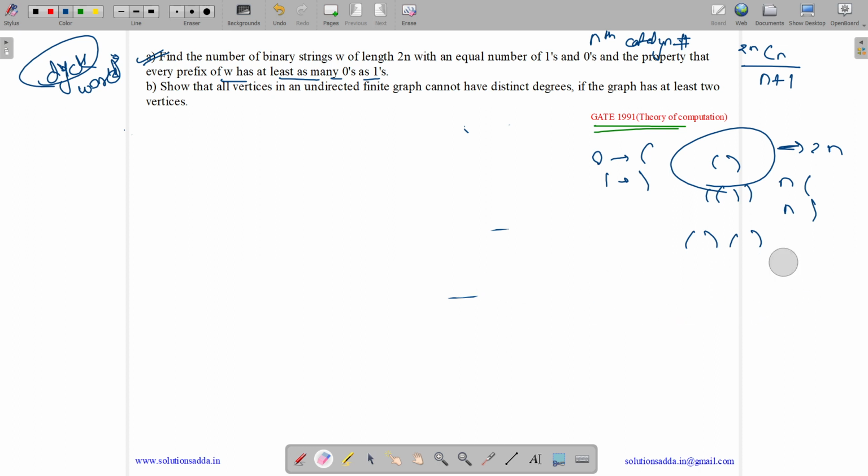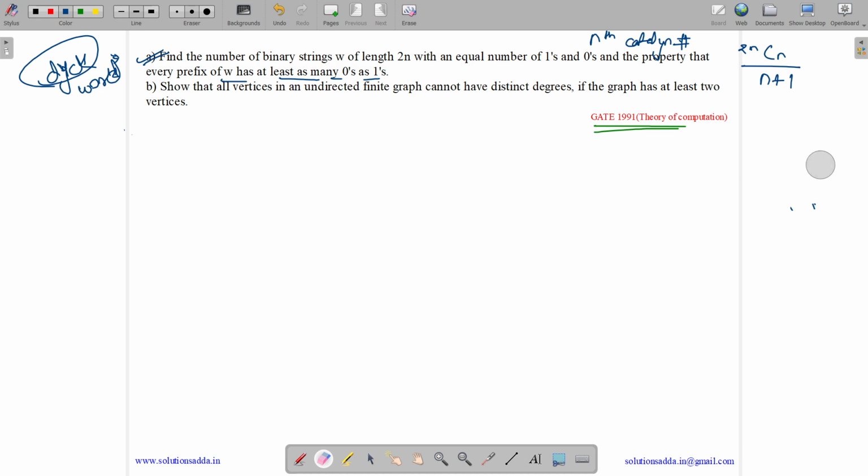Now let us see option B. Option B says: show that all vertices in an undirected finite graph cannot have distinct degrees if the graph has at least 2 vertices. Okay, so the number of vertices is at least 2.